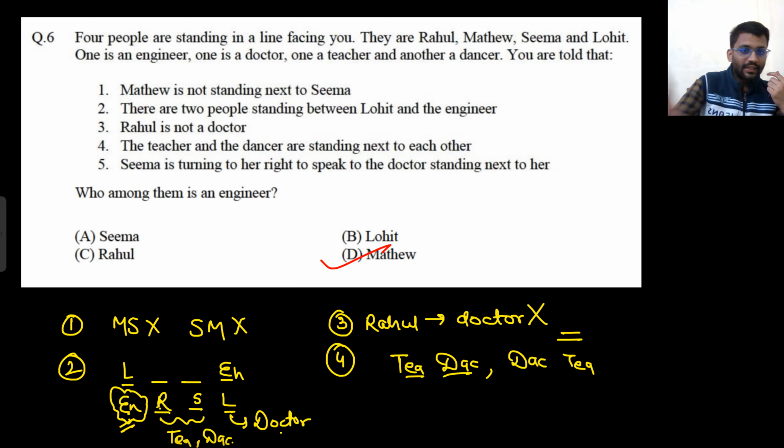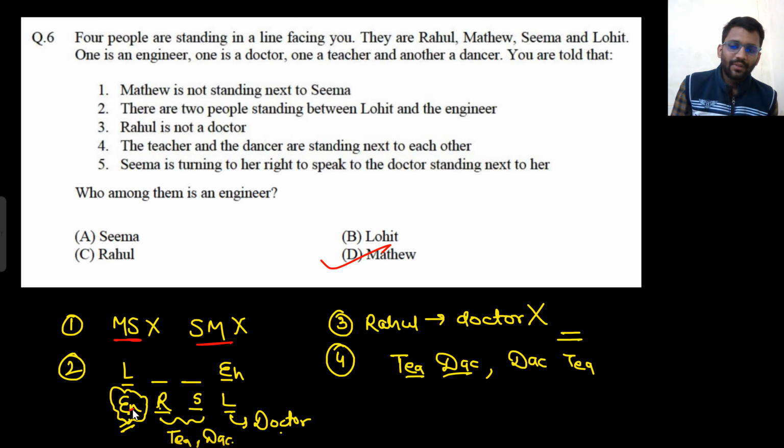I just wrote down all the cases that they have given. If I solve the problem like this, writing down all the cases, then it would be very easy for me. Also, this case did not come. Matthew is not standing next to Seema. So Matthew and Seema are not standing together. Matthew is standing next to Rahul, not Seema. So Matthew and Rahul. And now you can read the points one by one and this would be the complete scenario.